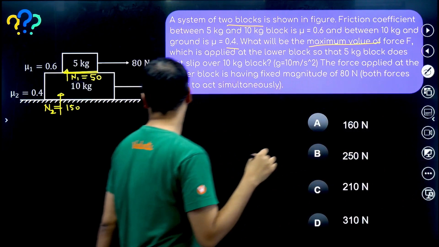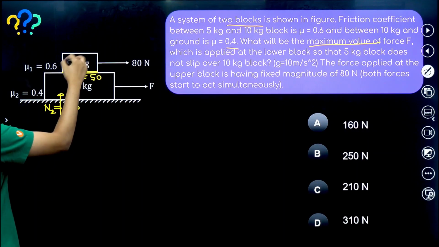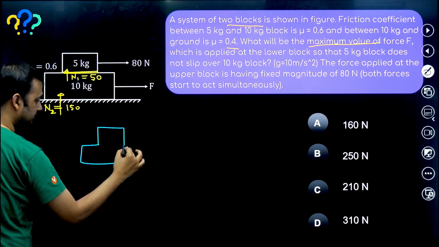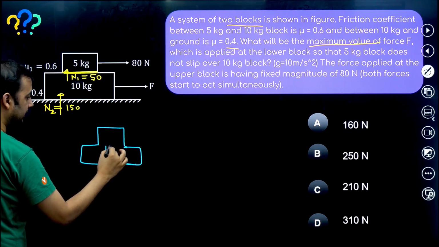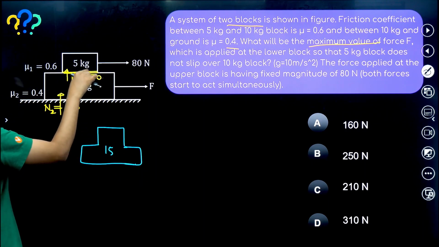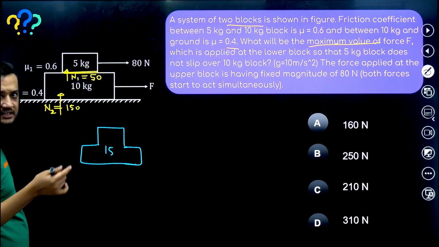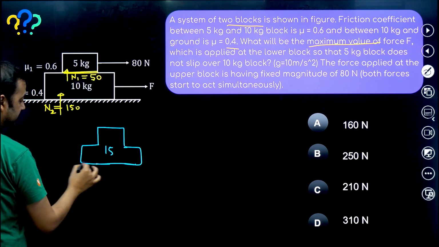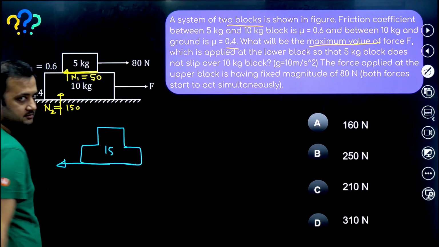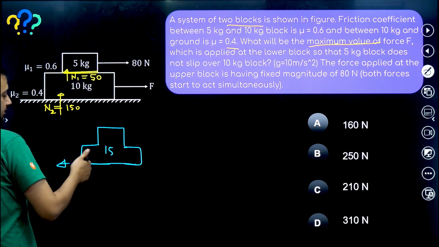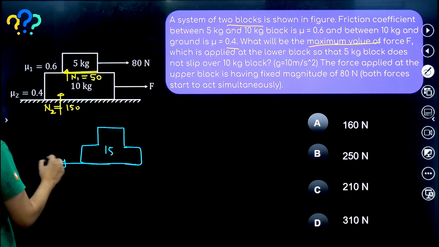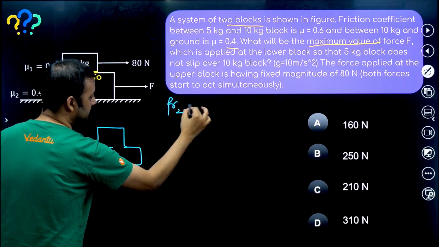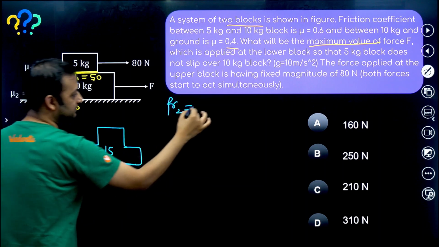So guys, now see, I'm assuming this as a single system. That means this is a 15 kg block. We can think of this as a 15 kg block, right? And this friction FR1, which is between 5 kg and 10 kg, will be an internal force, so it will not come into the picture. And I'm assuming that the block is moving, so this friction will be kinetic and this friction FR2 will be equal to 0.4 into 150, that means 60.